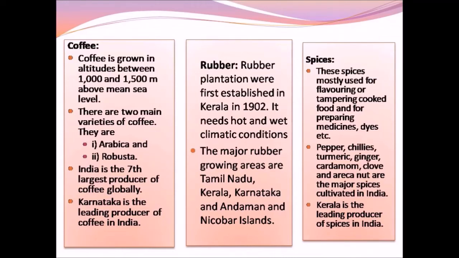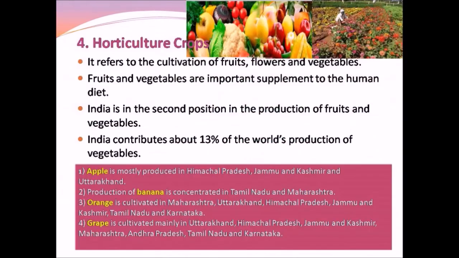India has been world famous for its spices since ancient times. These spices are mostly used for flavoring or tempering cooked food and for preparing medicines, dyes, etc. Kerala is the leading producer of spices in India.